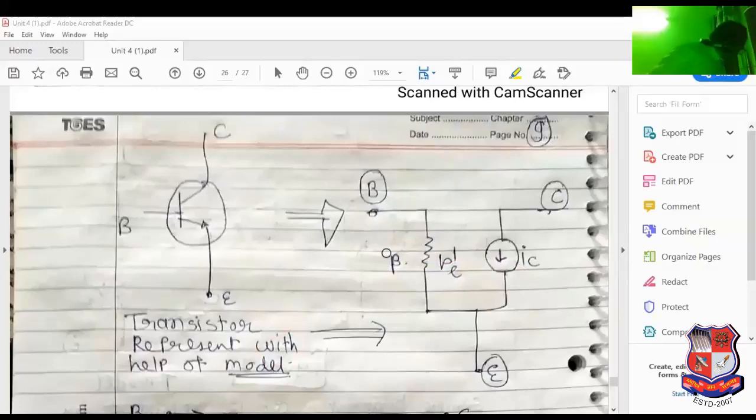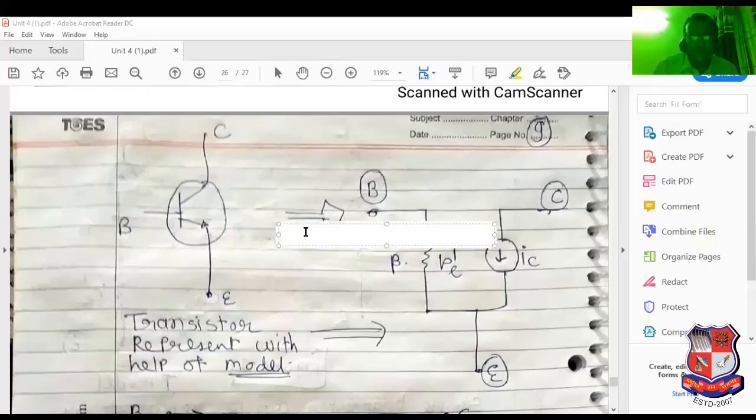Beta Re dash: the base emitter junction is present in forward bias, and here is the collector current. So it is known as the pi model. Why? Because it looks like the symbol of pi. That's why it is known as the pi model.